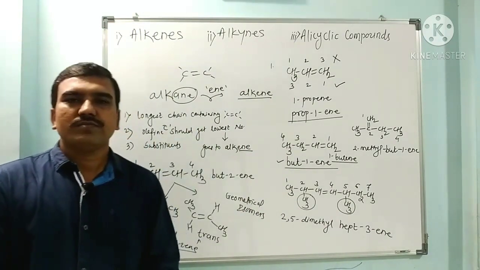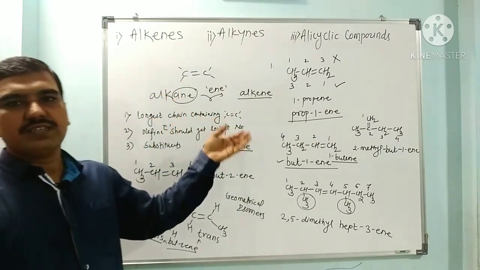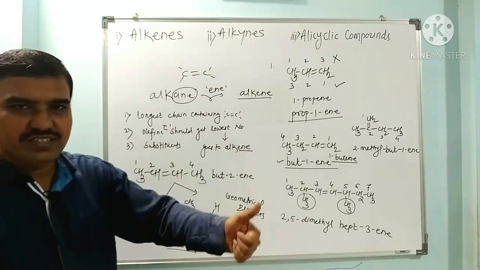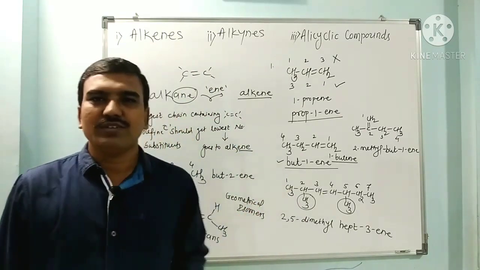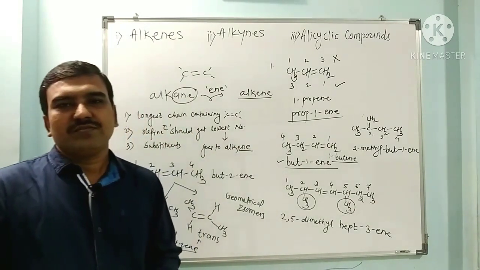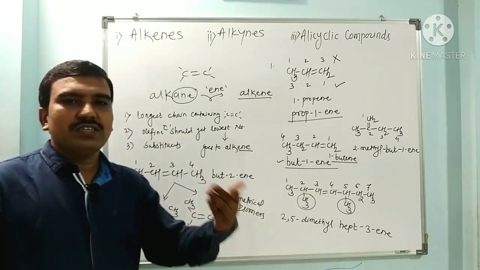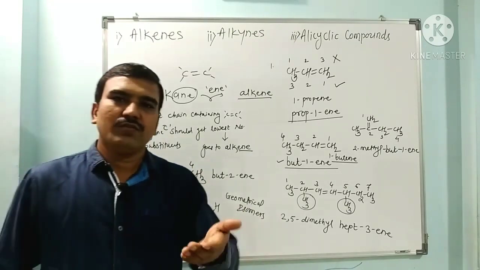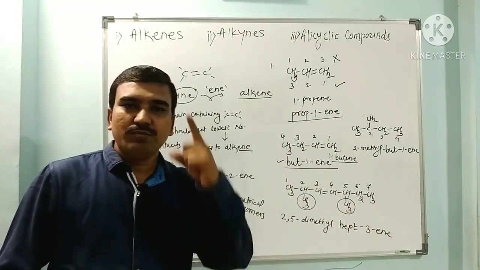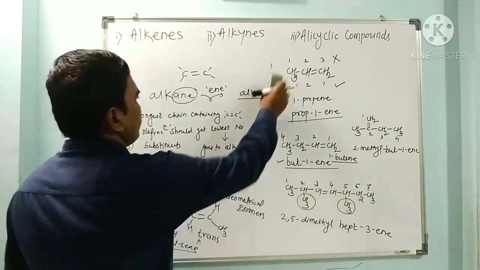So in this way, alkenes are named according to some rules. These are some basic rules of the nomenclature of alkenes. First is to select the longest chain of carbons containing the double bond. If a double bond is there, then the double bond should be there in the longest chain. Even if the number of carbons is less, we must include the double bond in the longest chain. See the example.